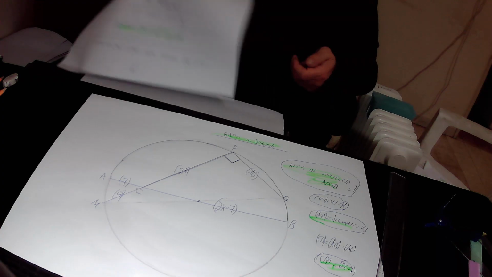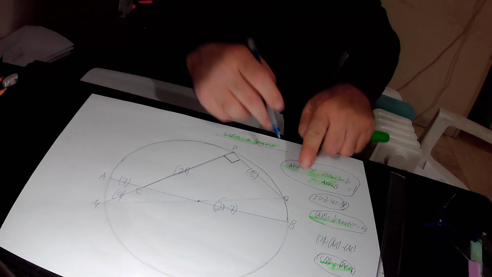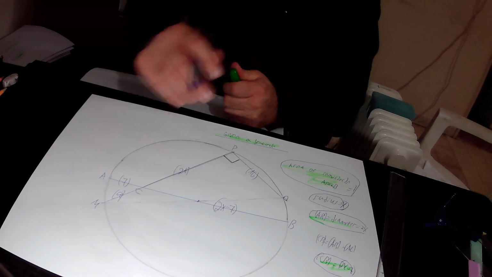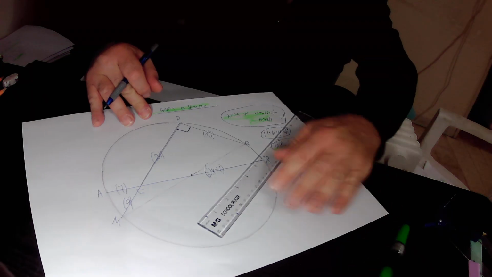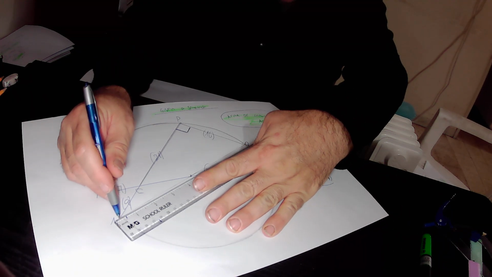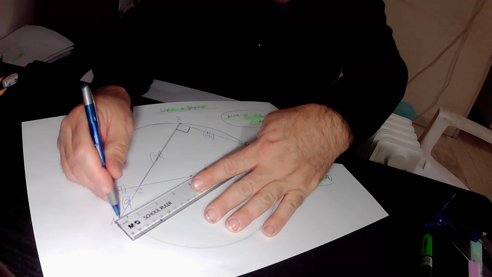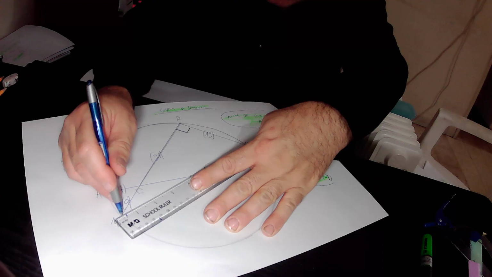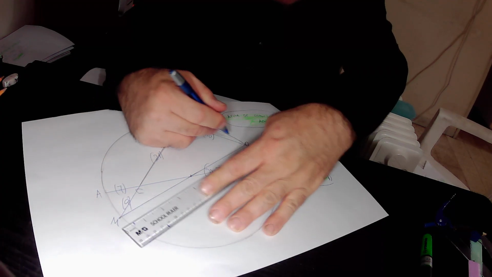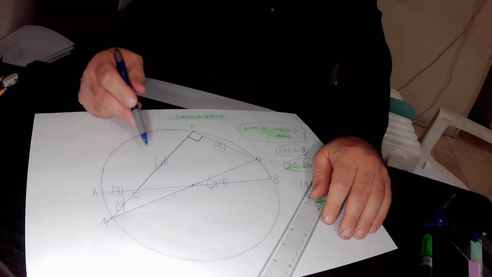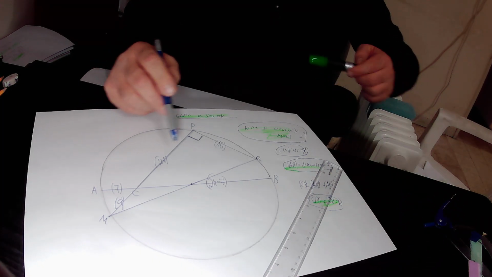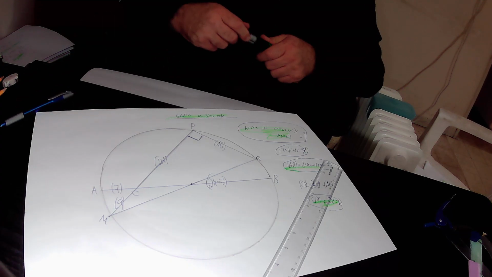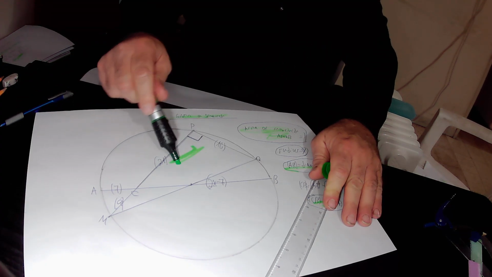In the next step, we'll join points Q and M together by a straight line. By joining points Q and M, we created the right triangle PQM.